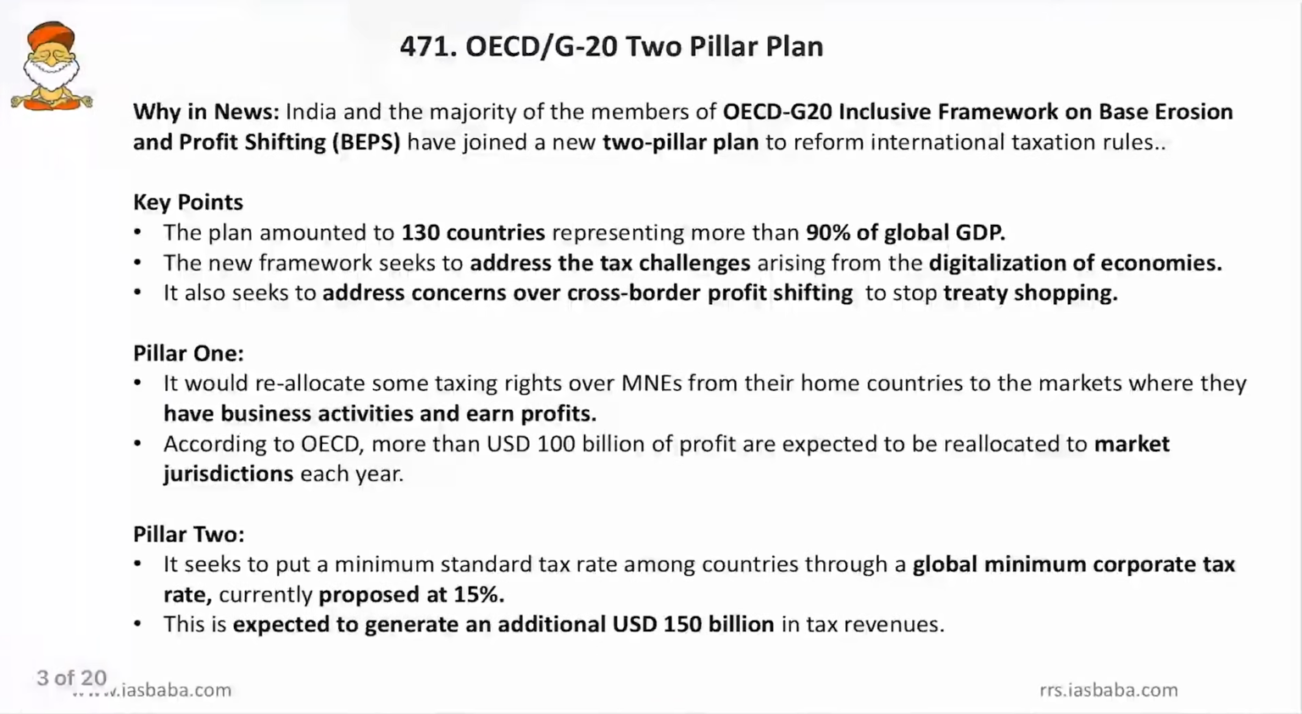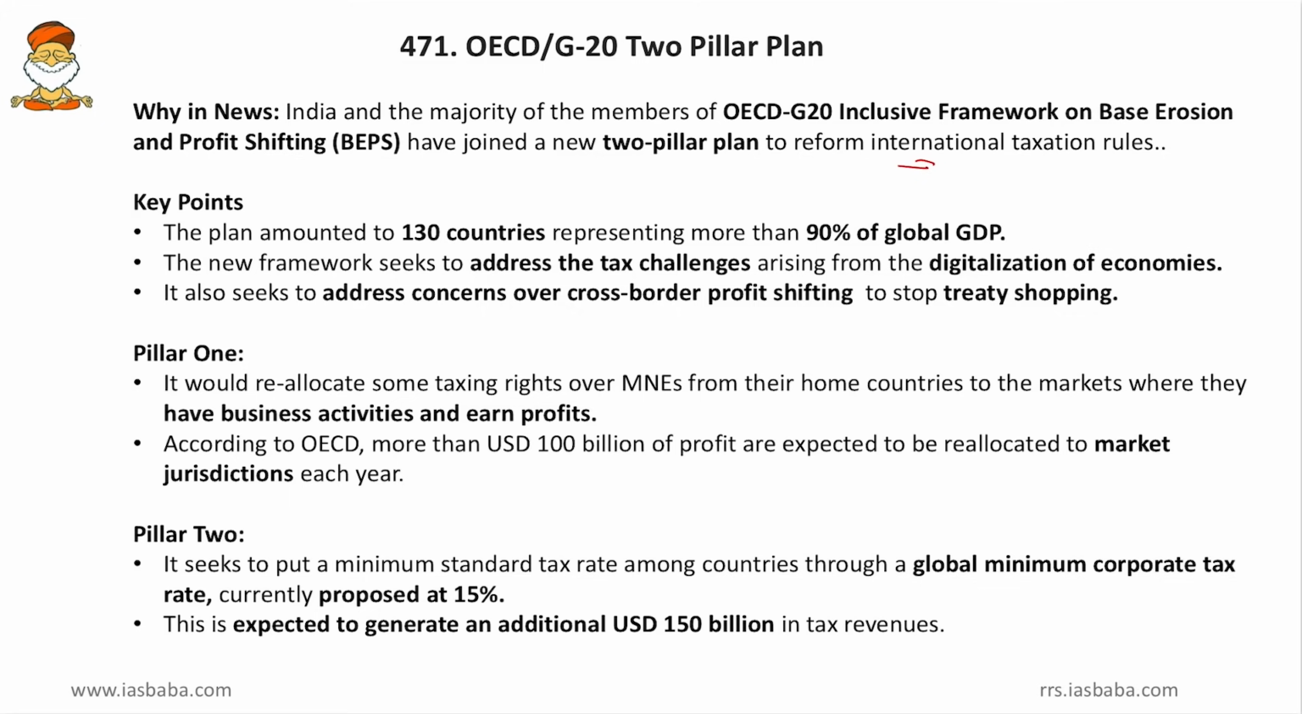Now, coming to the first one, the OECD or G20 two-pillar plan. Why was it in news, friends? Because India and the majority of the members of OECD or G20 inclusive framework on BEPS or the base erosion and profit shifting, they have joined a new two-pillar plan to reform the international taxation rules. So, what is this base erosion and profit shifting, and what is this G20 inclusive framework on base erosion and profit shifting? We all know that.